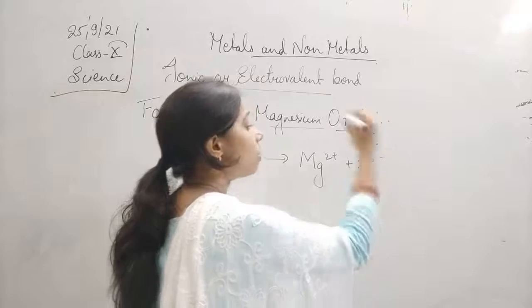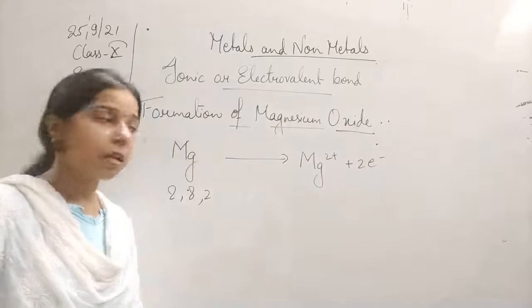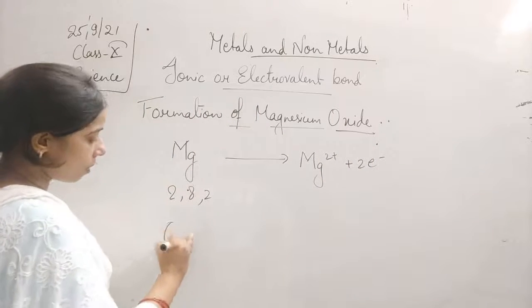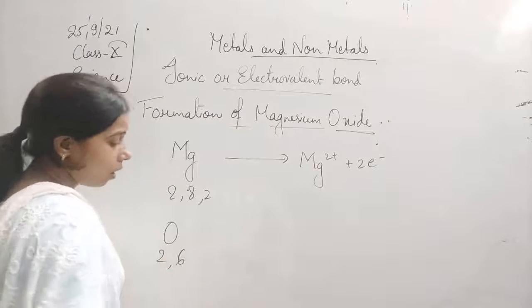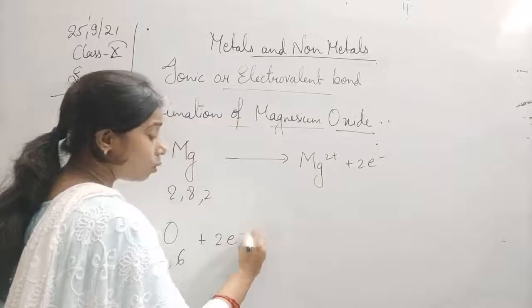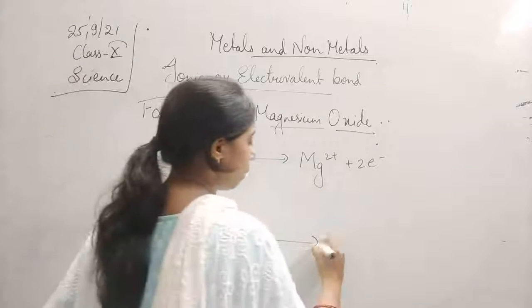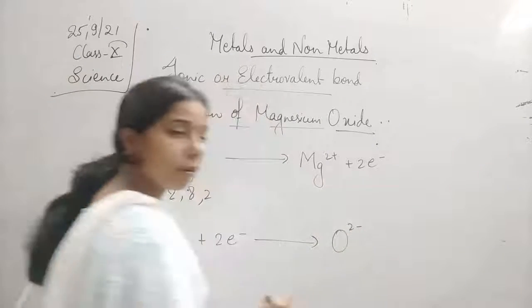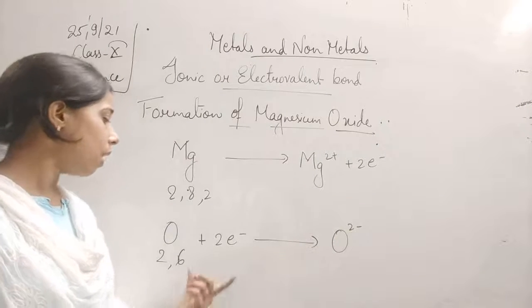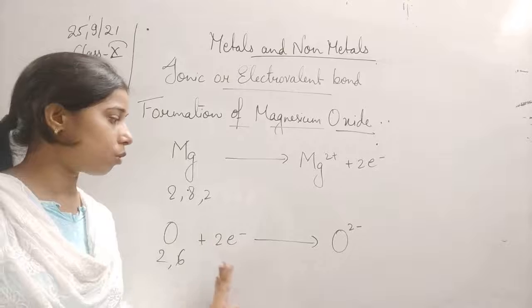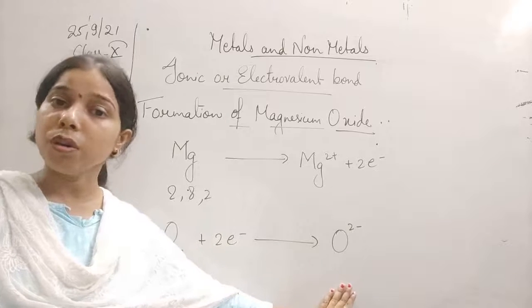In the case of oxygen, it is 2, 6, so it will try to gain 2 more electrons and become O2 negative. One is releasing the 2 electrons, another is gaining the 2 electrons to become O2 minus.